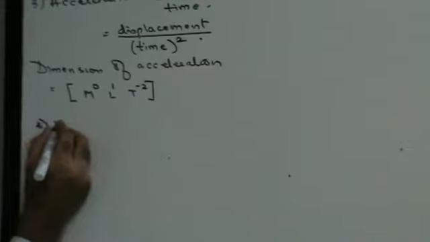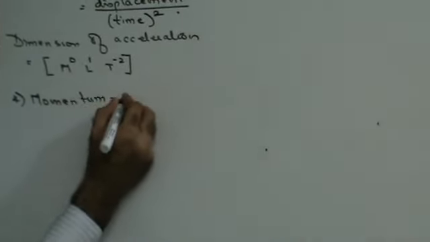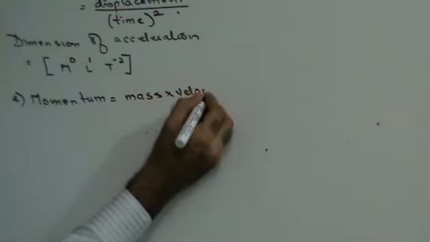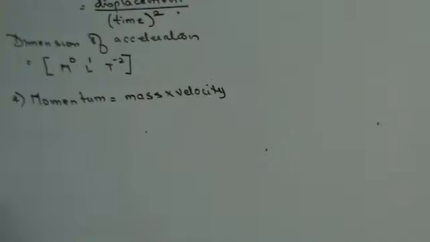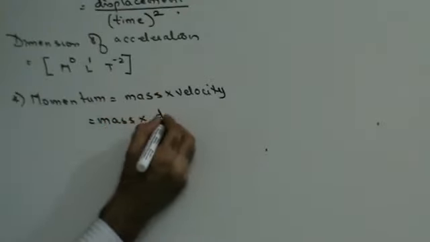Next, momentum. Momentum is defined as mass into velocity, right? But velocity is nothing but displacement upon time.